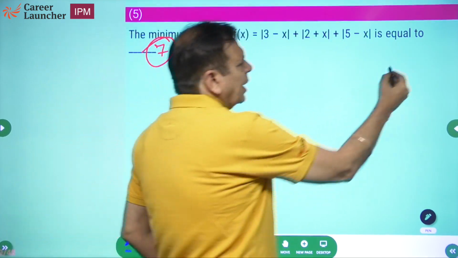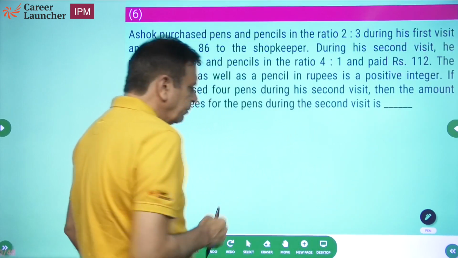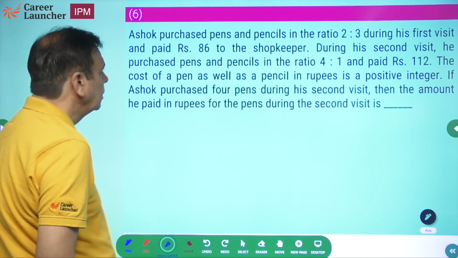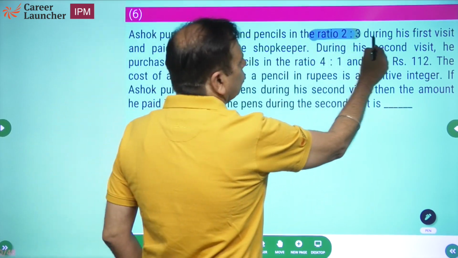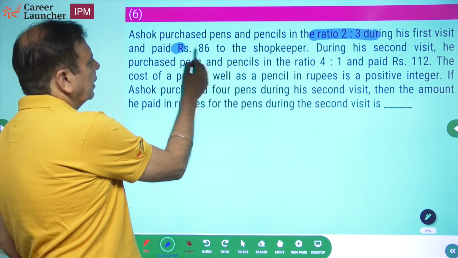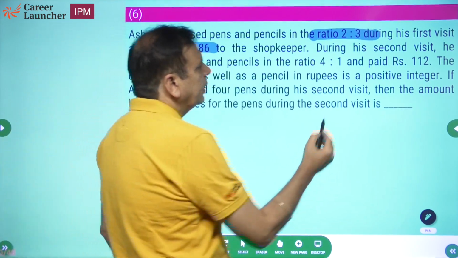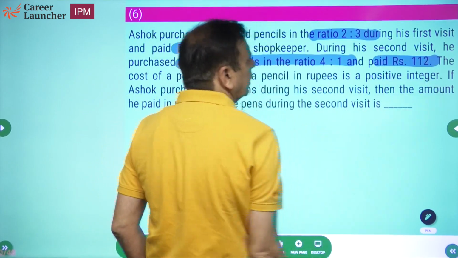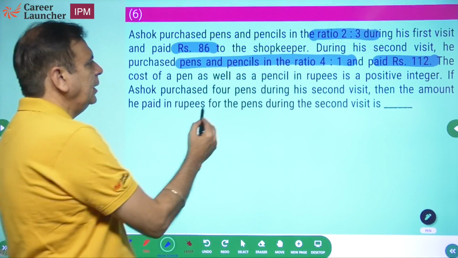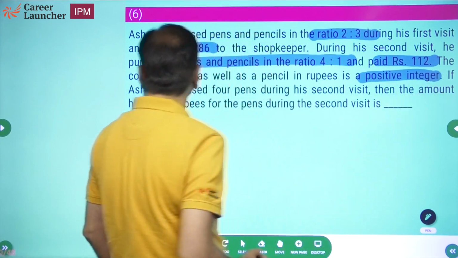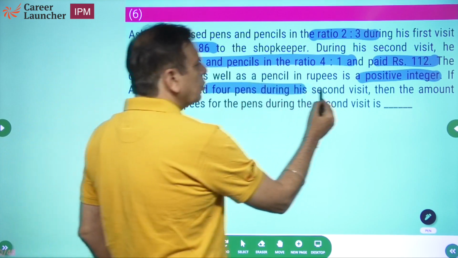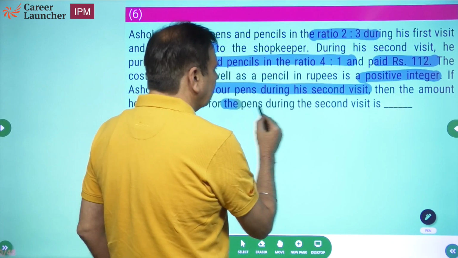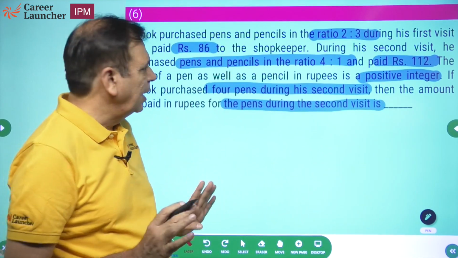Okay. This you can say is a kind of a jugaad which I have used. Oh, lamba sawal hai. Chalo padhte hain. Ashok purchased pen and pencil in the ratio of 2:3 during his first visit and paid rupees 86 to the shopkeeper. During the second visit, he purchased pens and pencil in the ratio of 4:1 and paid rupees 112. Cost of pen as well as pencil in rupees is a positive integer. If Ashok purchased 4 pens during his second visit, then the amount he paid in rupees for the pens during the second visit. भैया पेन कितने के ये पता करना है हमको, ठीक है?